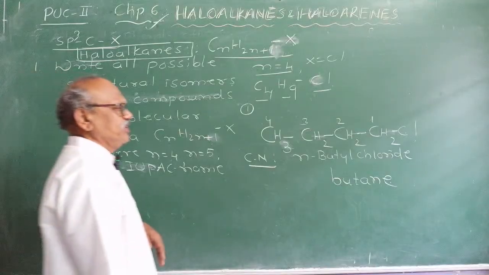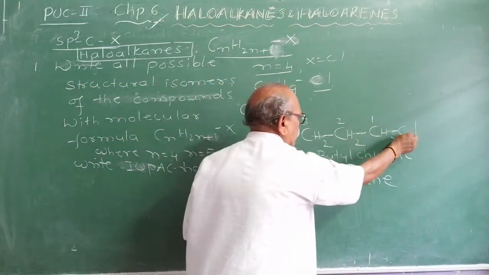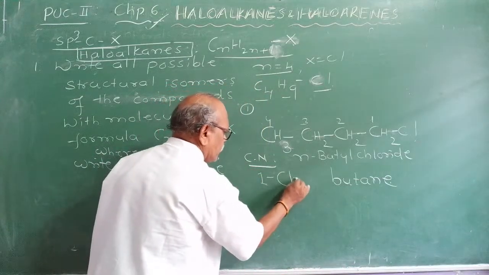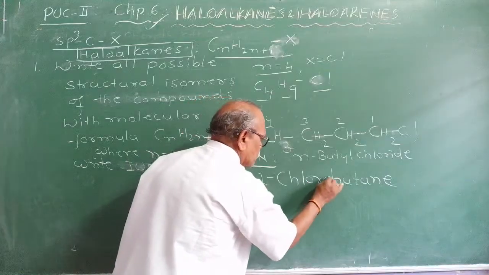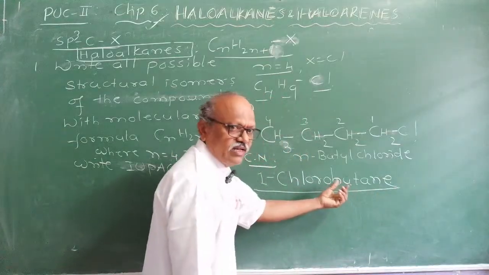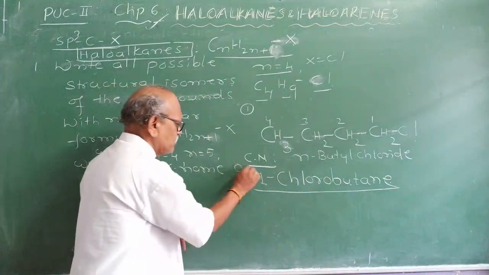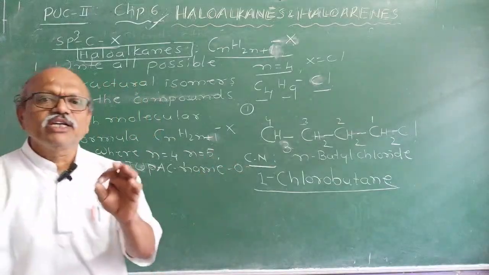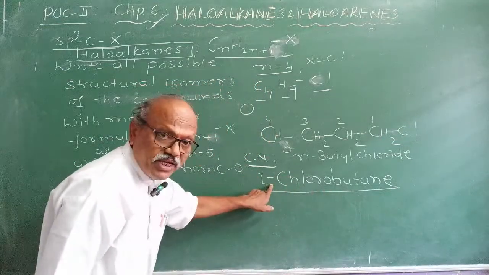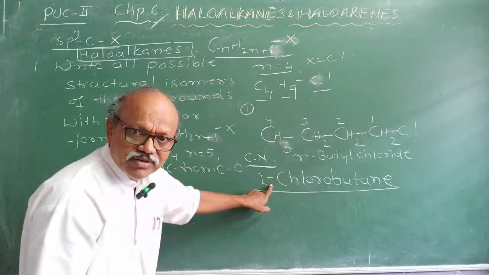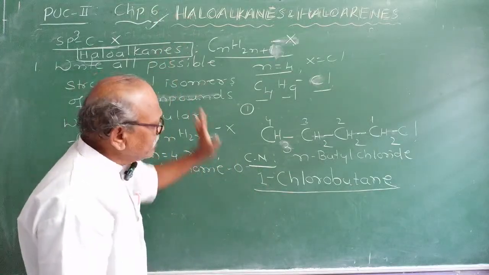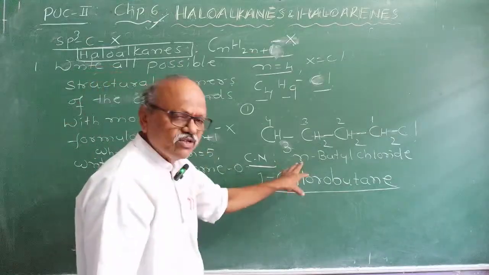Then you have to write the prefix. To the first carbon atom, a chlorine atom is linked. Therefore, the correct name will be 1-chlorobutane. Don't leave space here. IUPAC names are one-word names. If you leave space here, and I ask you for 1 mark, you will get 0 marks. Very strict rules are there. Wherever a hyphen should be given, where a comma should be given, very strict rules are there in IUPAC nomenclature. It is like mathematics. If you make silly mistakes, you will be punished.